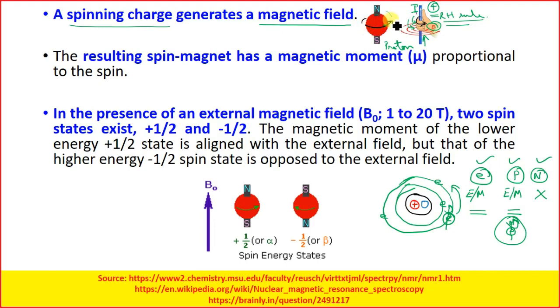The moving charge will create a magnetic field. How will the magnetic field be created? The upper one will be the north pole and the lower one will be the south pole, in the direction of the current. If we look at the thumb area, in this direction we will have the north of the proton, and in the opposite direction we will have the south of the magnet.